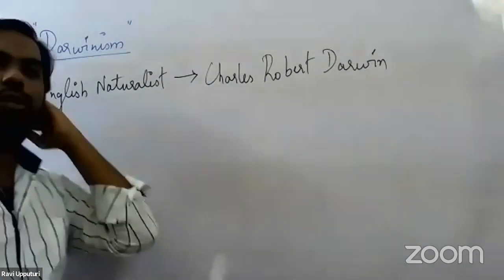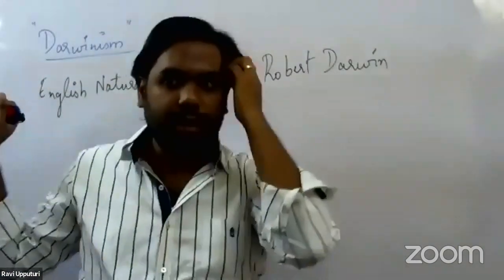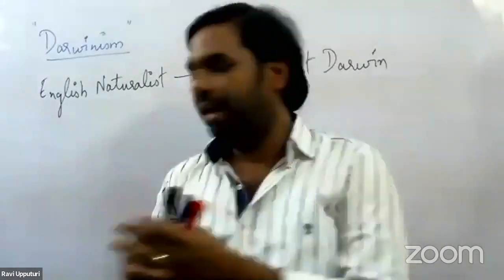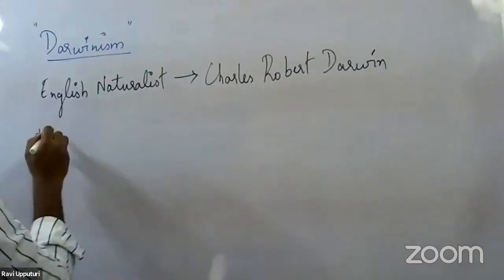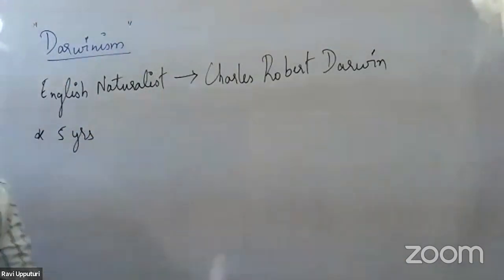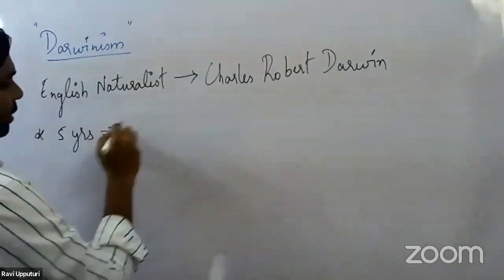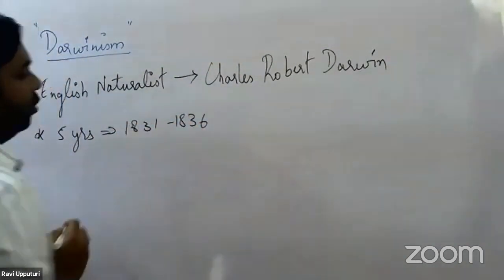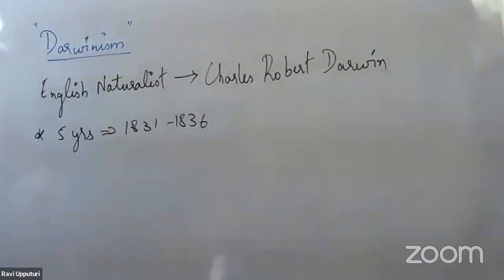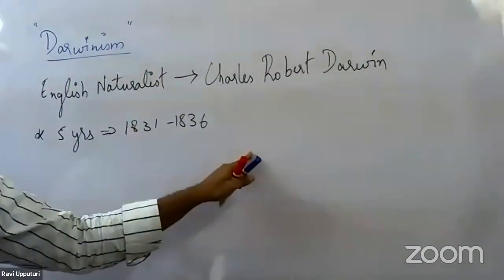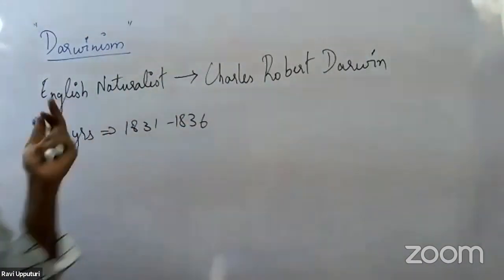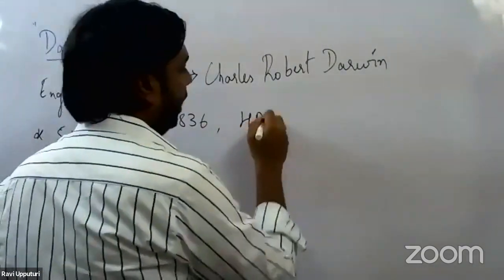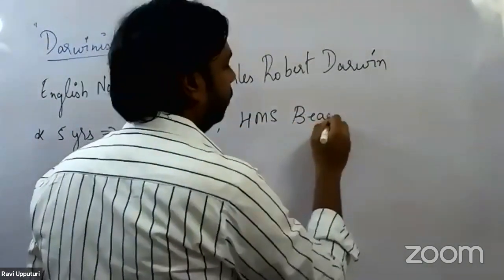Now, Darwin was an English scientist from England. He went on a voyage for 5 years, from 1831 to 1836, in a world survey ship by name HMS Beagle.